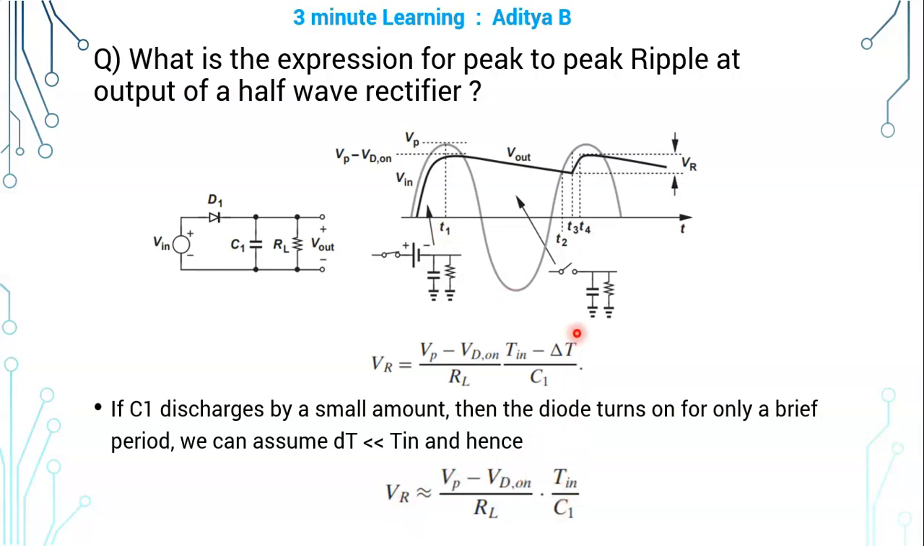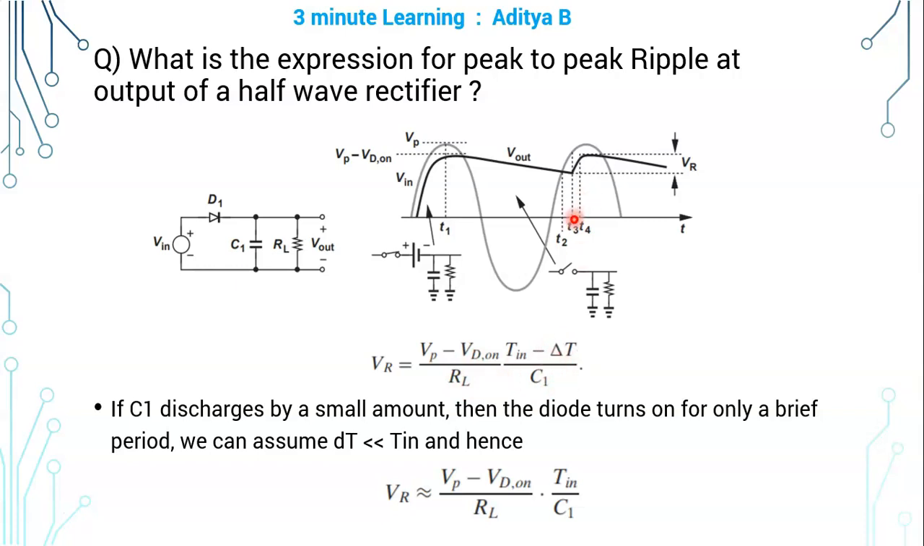That is, we can say that T3 minus T1 is almost equal to T4 minus T1. With that approximation, we can get the expression as Vr is equal to Vp minus Vd on, that is this value, into Tin by tau, or Tin by discharging time constant, or Tin by RL into C1. If you don't want to do that approximation, then T4 minus T3 is nothing but delta T. You can get the actual expression as, so if you see, this is approximated, so approximated symbol is there. This is the actual expression, so equal to symbol is there. Vp minus Vd on into T minus delta T by RL into C1.